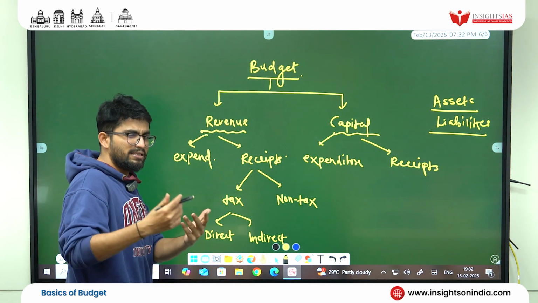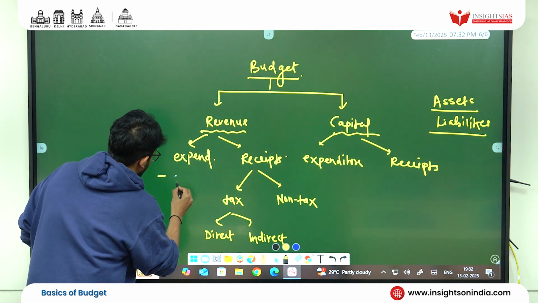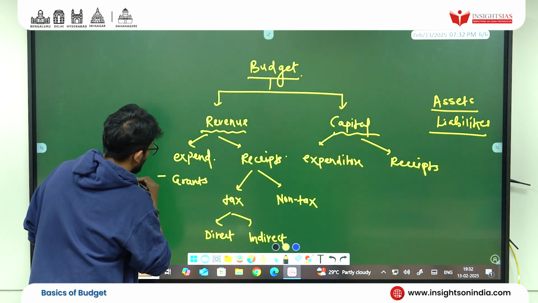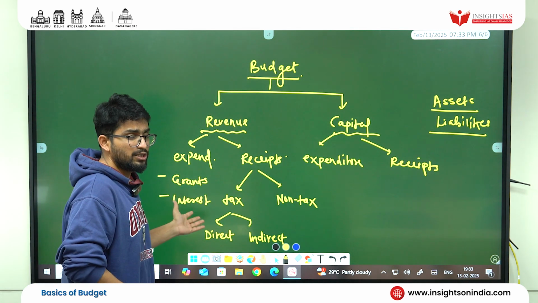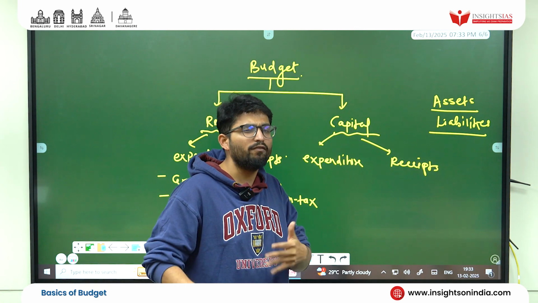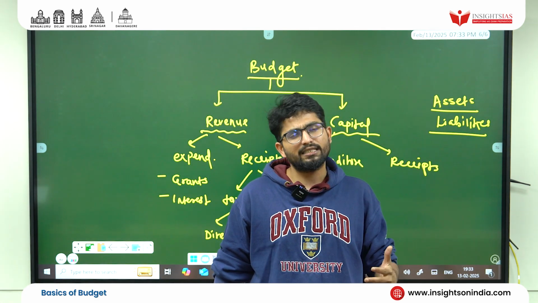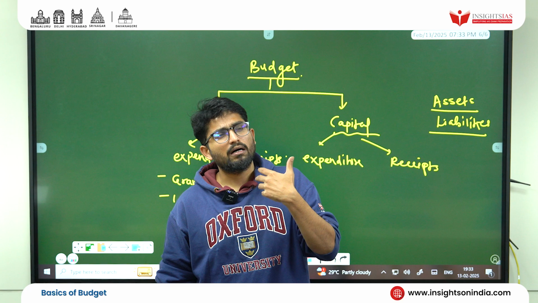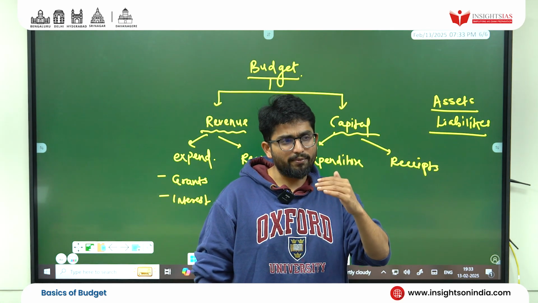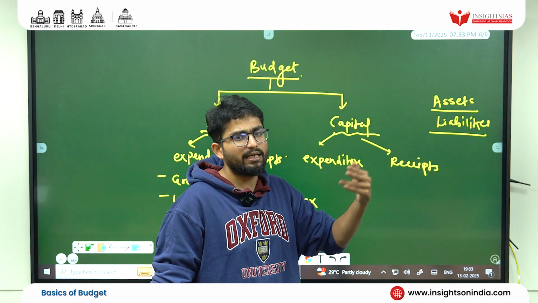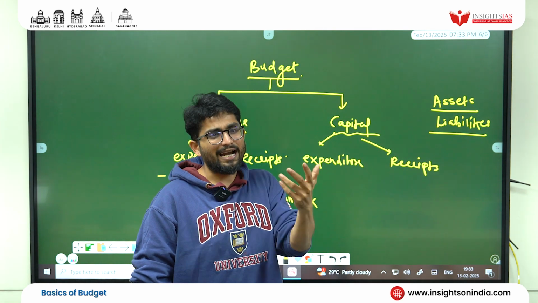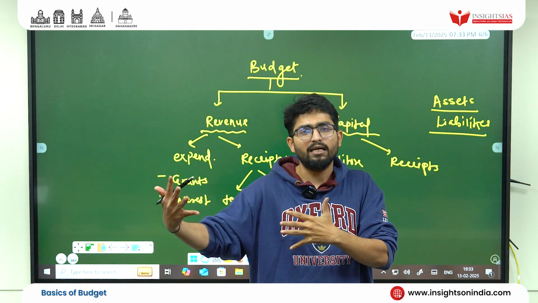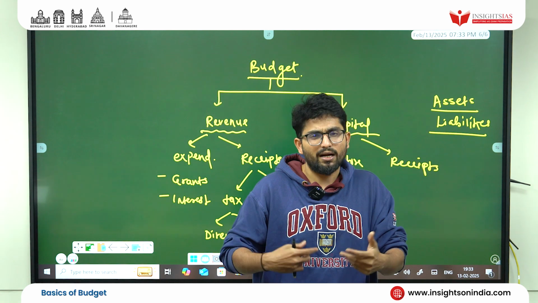And revenue expenditure is basically things like grants and payment of interest by the government. Let's say the government has taken a loan from the USA of 10 lakhs and has to pay some interest, let's say 10,000. So the government ends up paying 10,000, 10,000, 10,000 every time. That 10,000 is the government's expenditure. Grants means the Union government giving grants, let's say, to the state of Karnataka, which are untied.